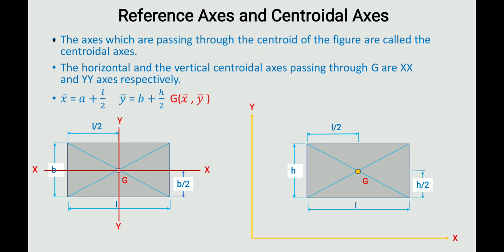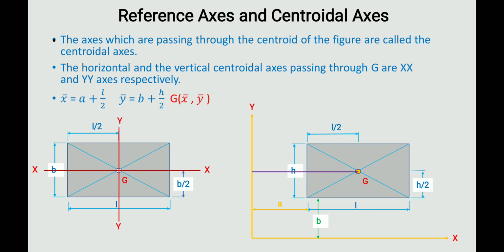Then the reference axis. This is the x and y axis, right? All the values will be taken from these axes. So if I find a coordinate, it will be taken from the x and y axis. That's all. So this object, this rectangle, is at a distance of a from the y axis, and also b from the x axis.